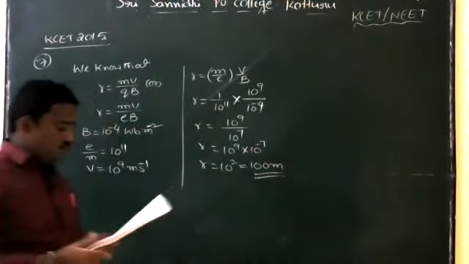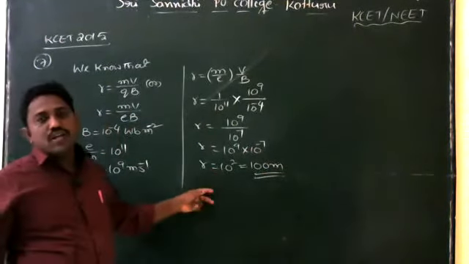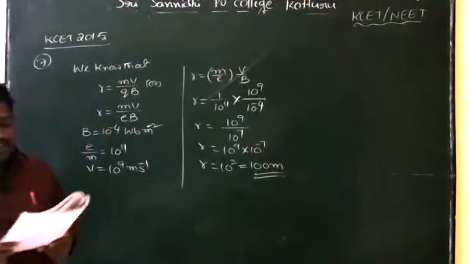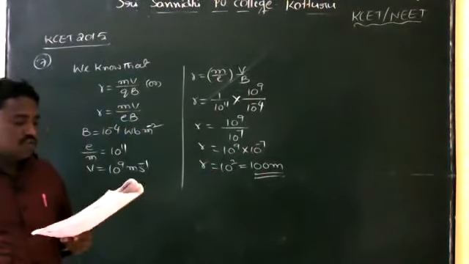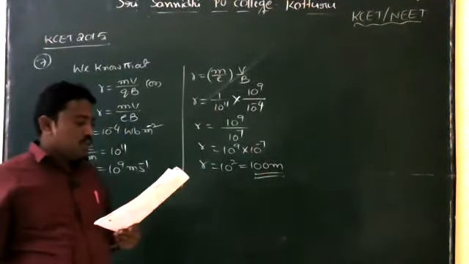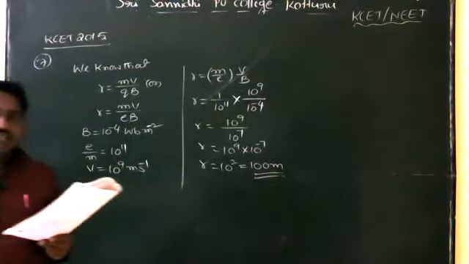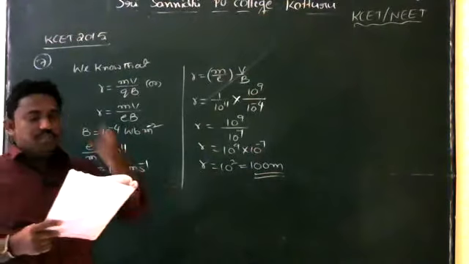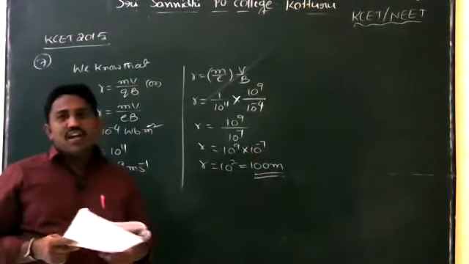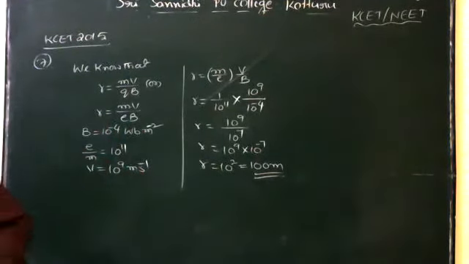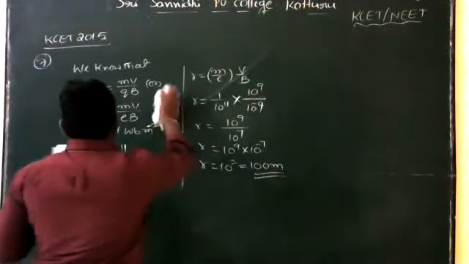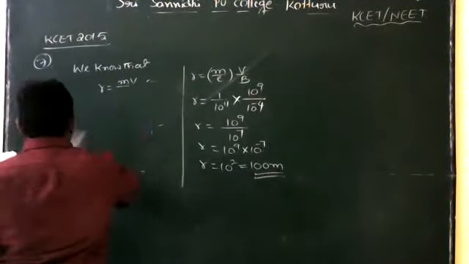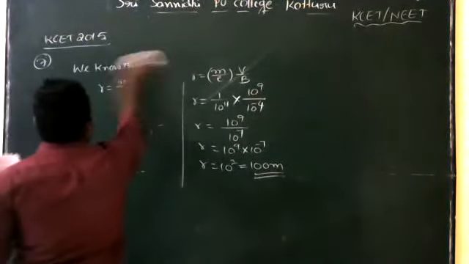So 100 meter is the right option. So the radius of the circle is 100 meter. Let us observe the options: A 10 meter, B 1 meter, C 0.1 meter, D 100 meter. Which is the right option? 100 meter. So question number 2, option D, 100 meter is the right option.